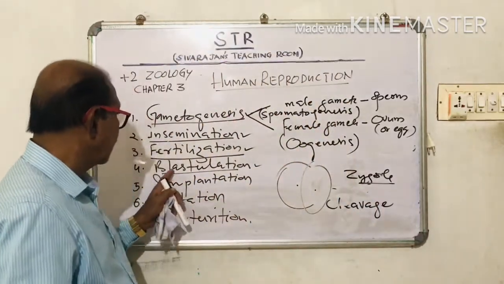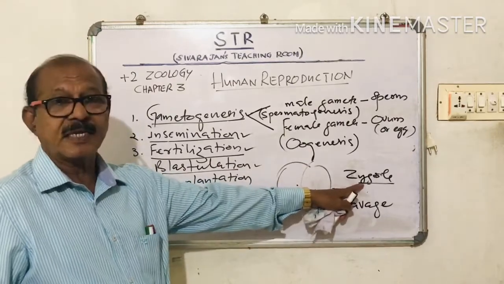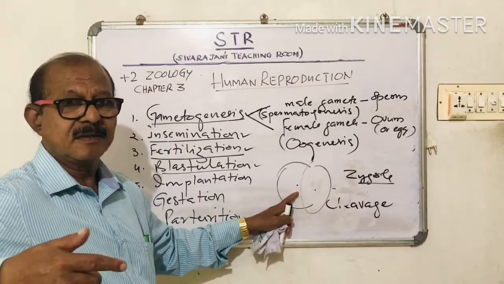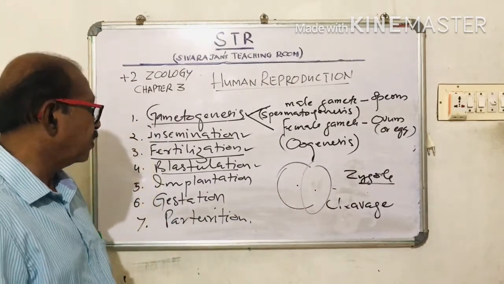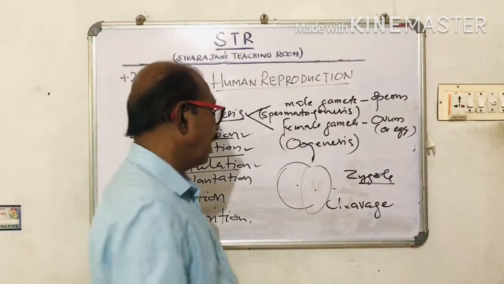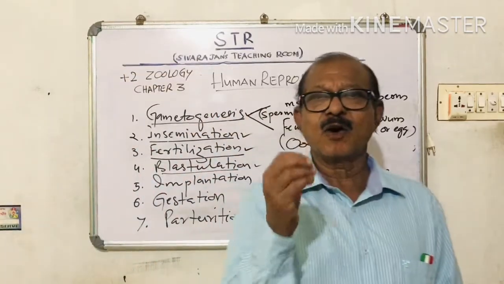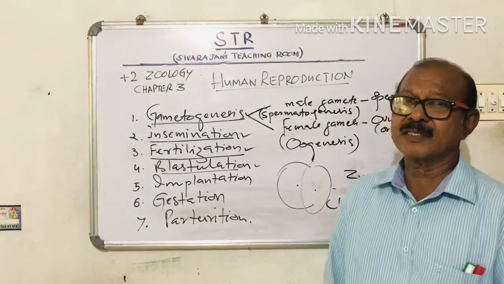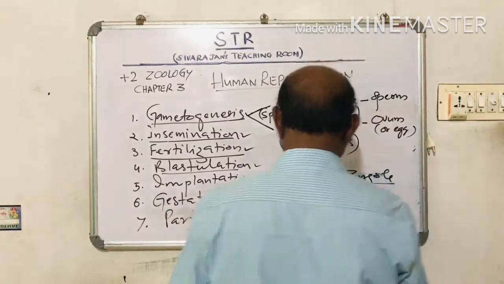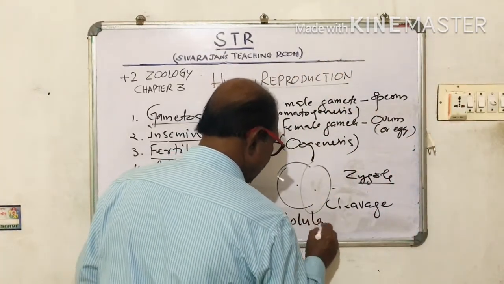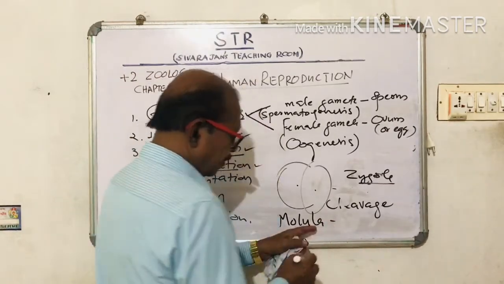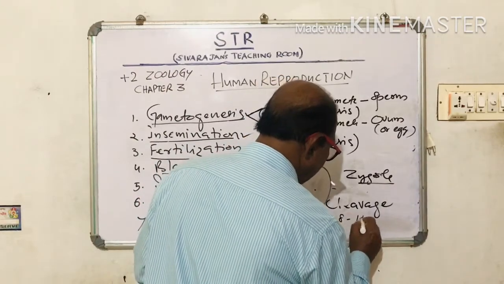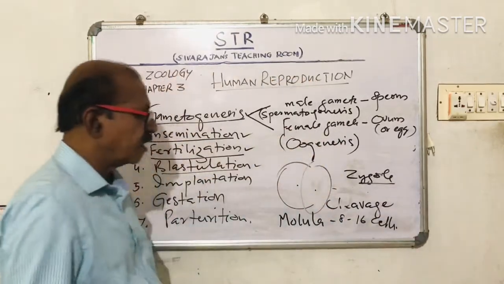So what happens? The fertilization produces the zygote. The zygote is a single cell, I told you, and it undergoes repeated mitotic division and produces a larger number of cells. In the initial stage, it assumes a globular shape. That stage is called the morula. It's a stage when the embryo is having 8 to 16 cells. That condition is called the morula.